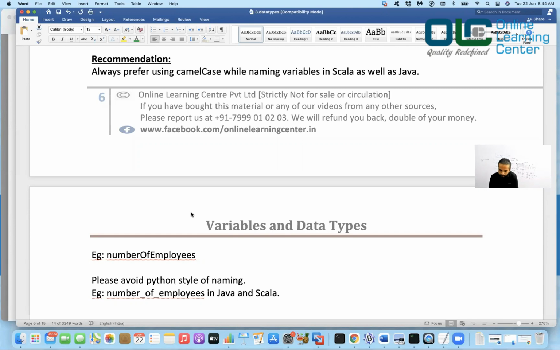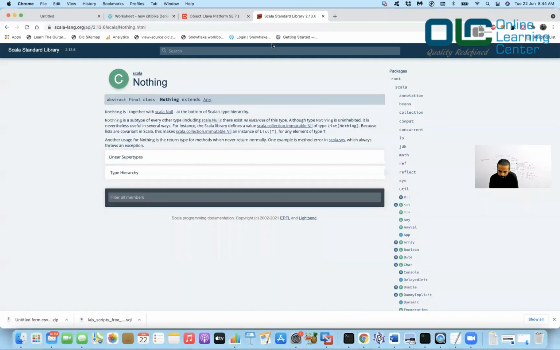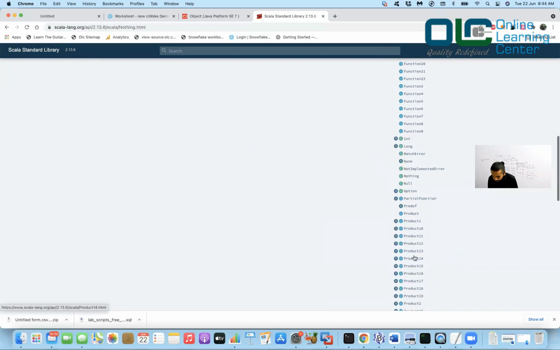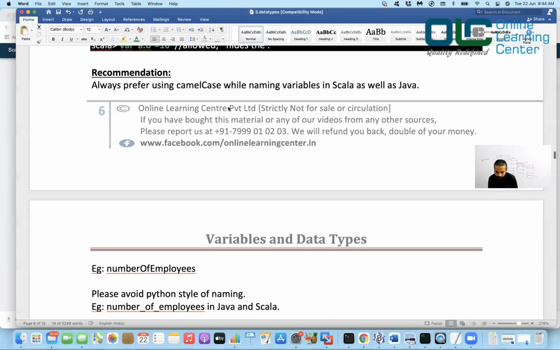For example, if you go to any class, you see A and V capital, and you see dummy implicit, so D and I capital. Again, you see all these classes, not implemented error. So I should not say camel case for classes, that's wrong. For variables, that's perfectly okay.